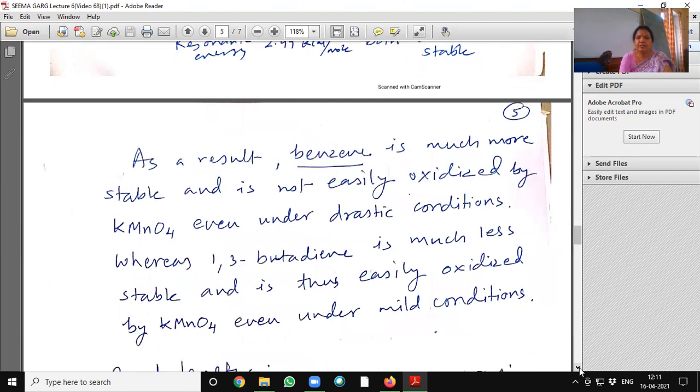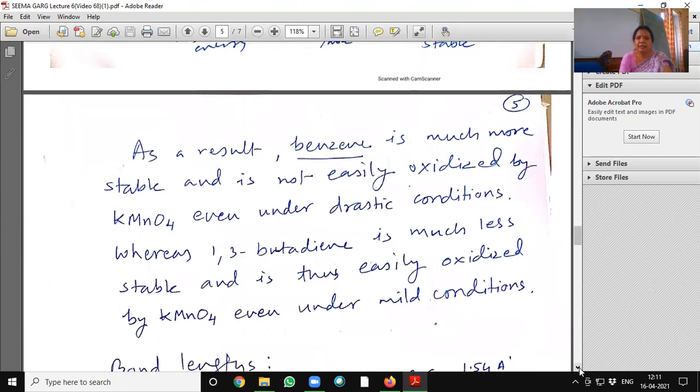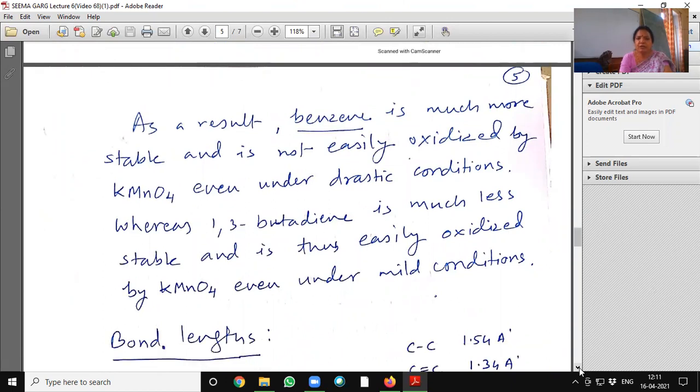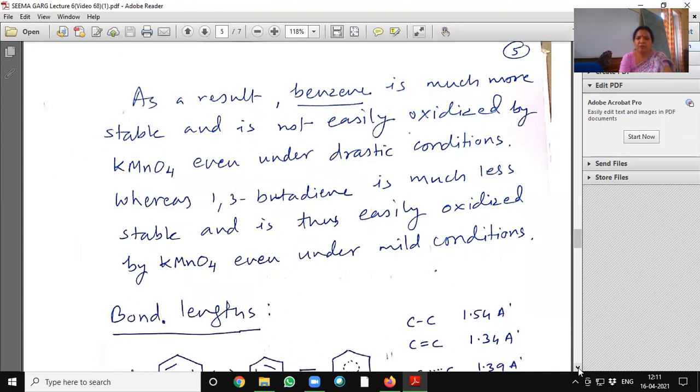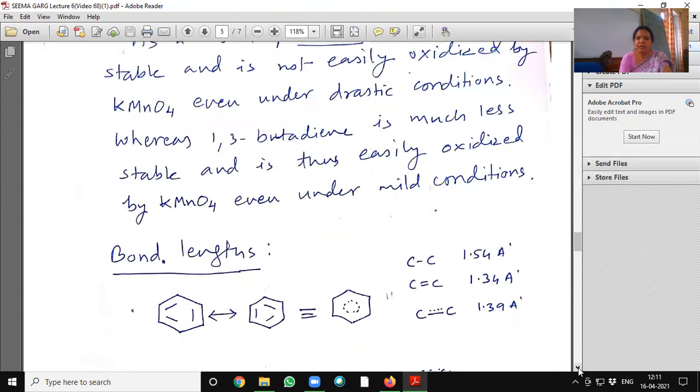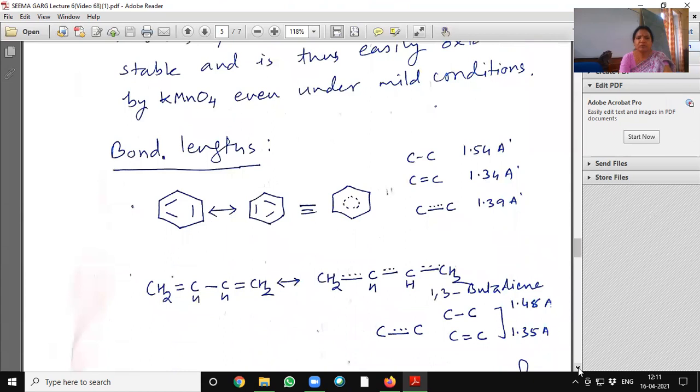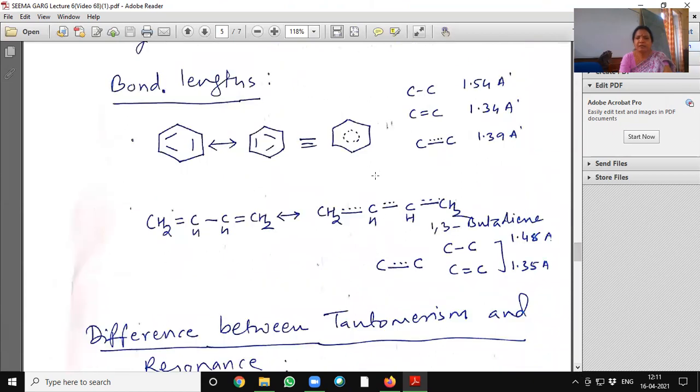As a result, benzene is much more stable and is not easily oxidized by KMnO4 even under drastic conditions, whereas 1,3-butadiene is much less stable and is thus easily oxidized by KMnO4 even under mild conditions. Bond length.